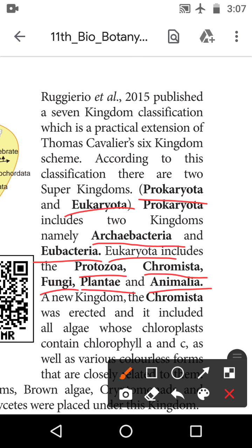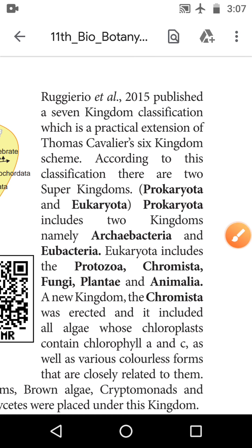So prokaryotes are divided into two kingdoms, Archaebacteria and Eubacteria, and eukaryotes are divided into five kingdoms. So the total is seven kingdoms.